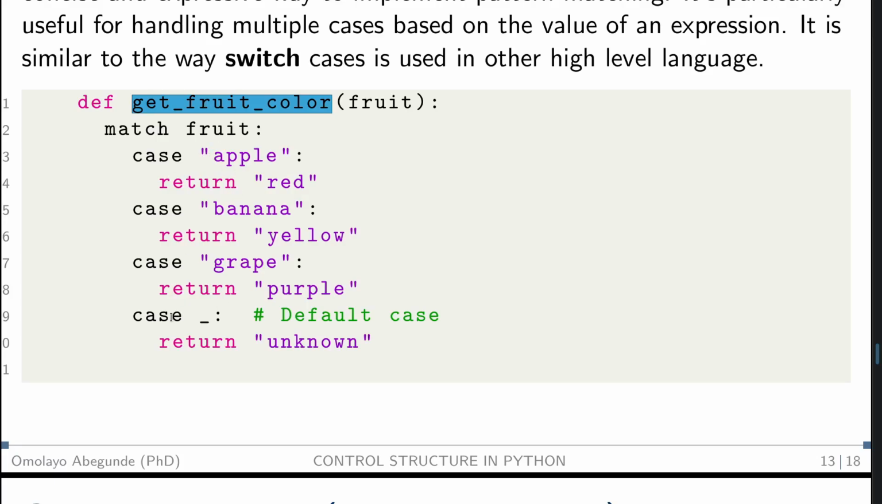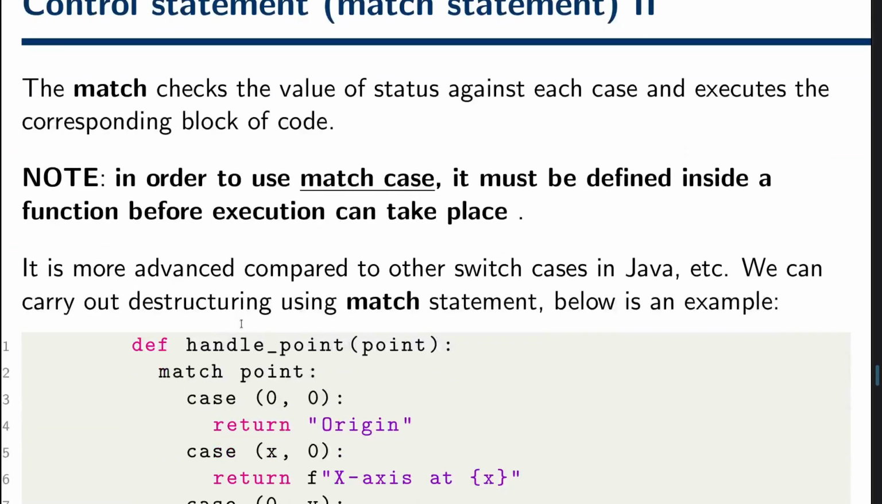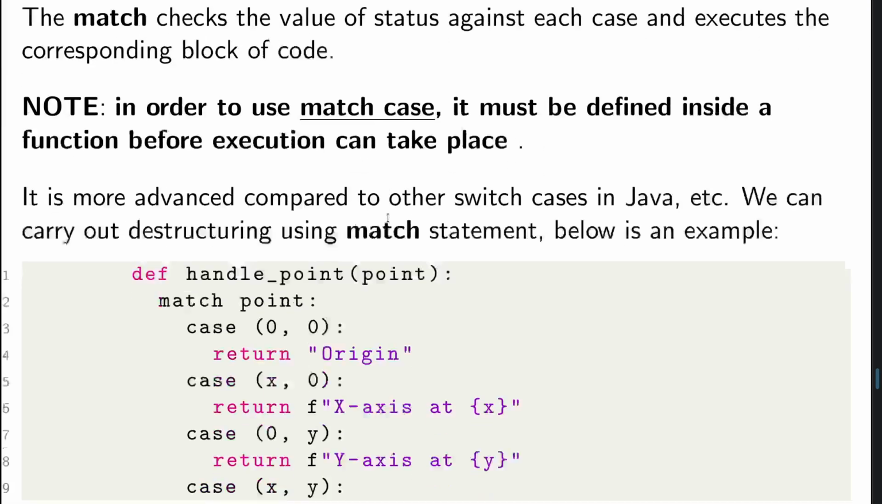Then if the user passes in something else, maybe mango, and we don't have the color of mango here, it's going to return unknown. In other programming languages like Java or C++, this is what they call default. That means unknown. Now let's move into another example of the match statement. Note that to use a match statement, it must be defined inside a function. Yes, I told you earlier.